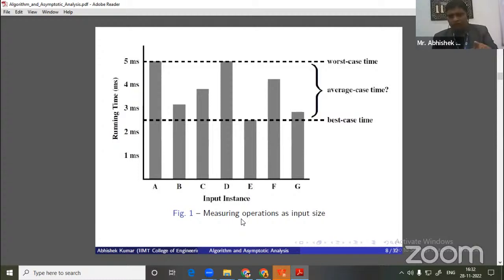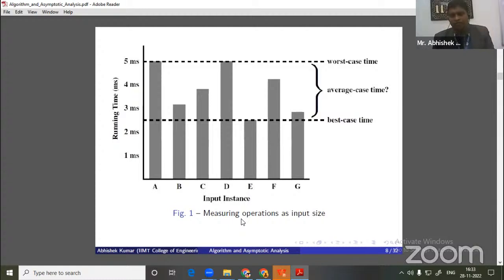But if we see this graph, in the case of test input E, it is taking the smallest time. That means it is the best case. So it will be called lower bound, and it will be denoted by big omega notation. And you can see for all other inputs, either B or C, or F or G, the time lies between the best and the worst. That means it lies between the minimum and the maximum. So this will be called average case time, and in asymptotic analysis it will be denoted by big theta notation.